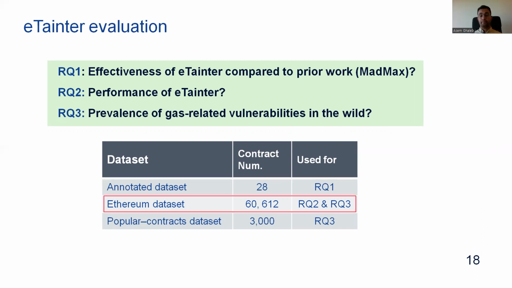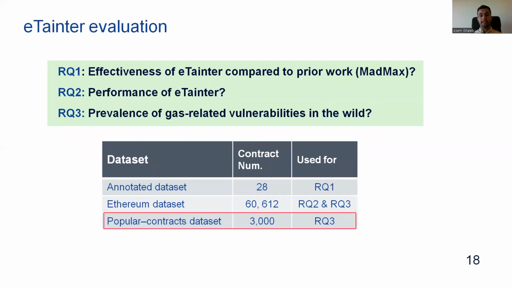Then to evaluate the performance of eTainter, we used the Ethereum dataset. This dataset consists of 60,000 unique smart contracts, and we extracted these contracts from the Ethereum blockchain. And also to study the prevalence of gas-related vulnerabilities in the wild, we used the Ethereum dataset and another dataset, which is the Babylar contracts dataset. This dataset consists of 3,000 contracts that have the largest number of transactions on the Ethereum blockchain.